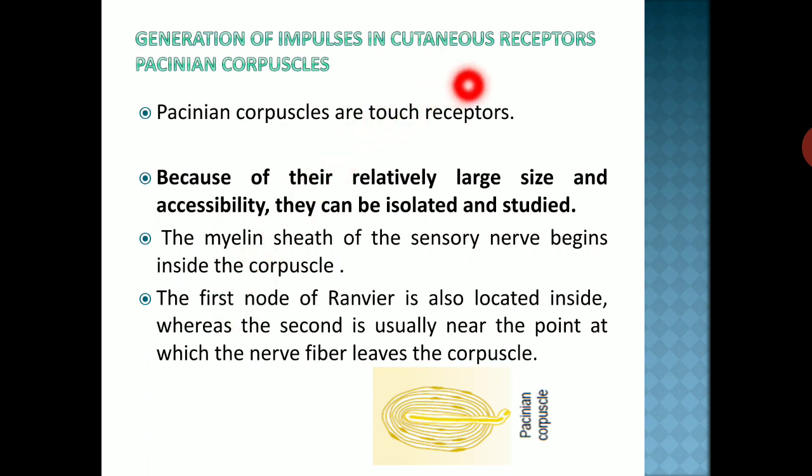Generation of impulse in cutaneous receptor, meaning the Pacinian corpuscle here. They are basically touch receptors. Because of their relatively large size and accessibility, they can be isolated and studied. We already discussed this. The myelin sheath of the sensory nerve begins inside the corpuscle. The first node of Ranvier is also located inside, whereas the second is usually near the point at which the nerve fiber leaves the corpuscle.